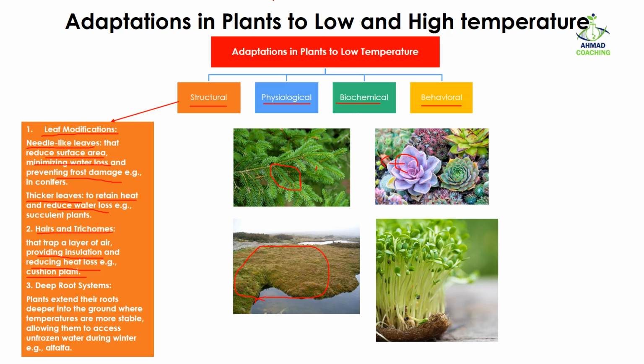The other structural modification of plants is a deep root system. Plants extend their roots deeper into the ground where the temperature is more stable, allowing them to access unfrozen water during the winter. Alfalfa is an example of a plant which has a deep root system, so that they can move their roots so deep that they can access water which is not frozen, which is not very cold, and they can survive the winter in this way.